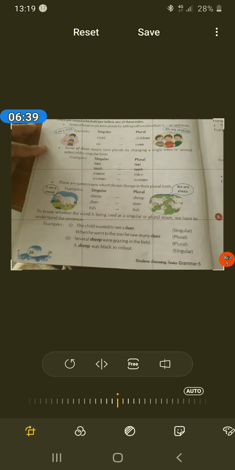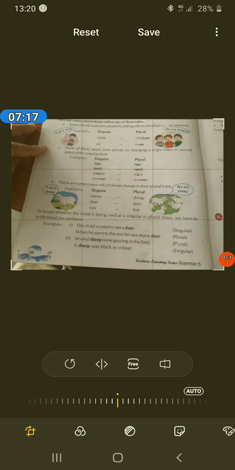Some of these nouns form plurals by changing a single letter or several letters of the singular form. Foot, feet. F-O-O-T is the singular, and in the plural form we change double o into double e. Tooth, teeth. Mouse, mice. Woman, women. Again, there are some nouns which do not change in their plural form. Sheep, deer, fish. These all remain the same in singular and plural.